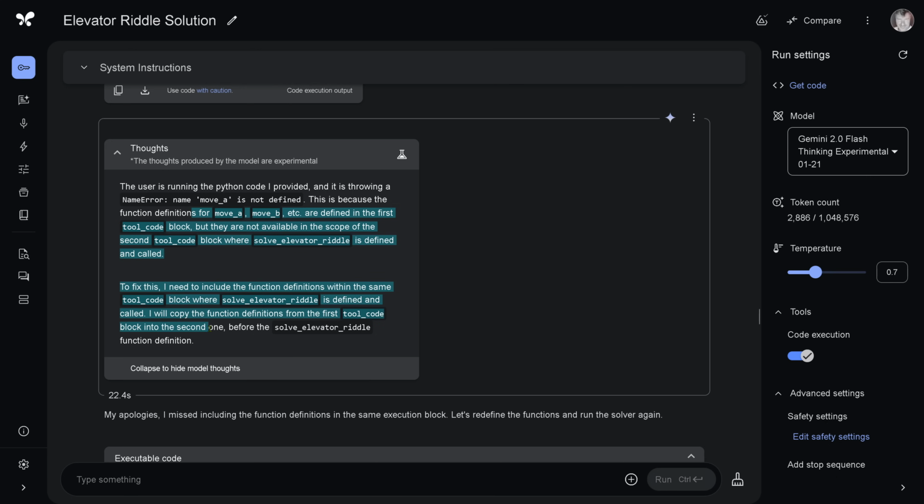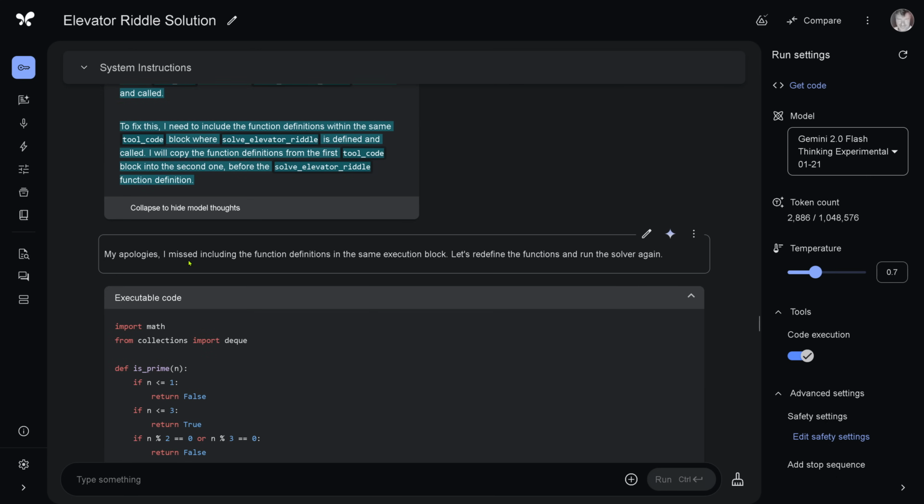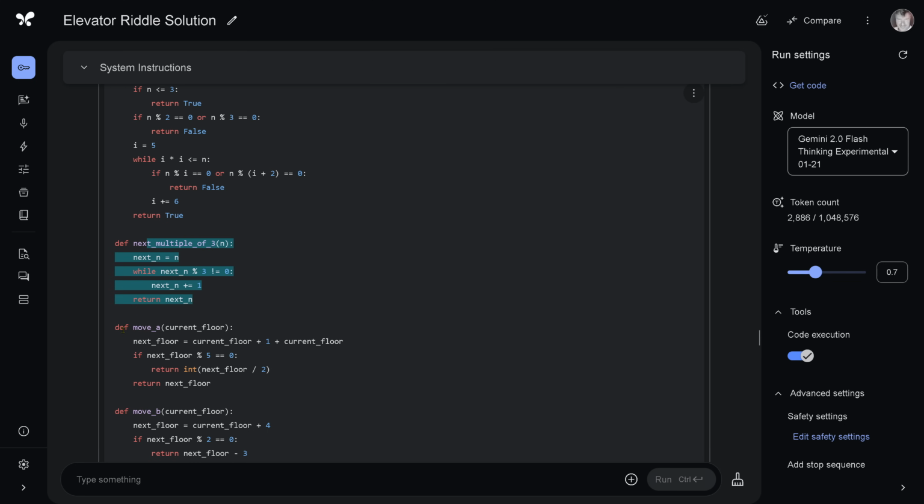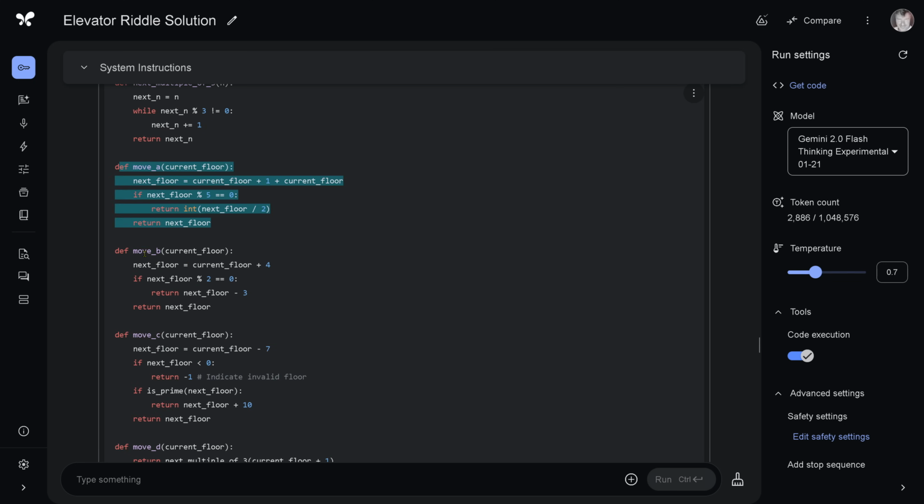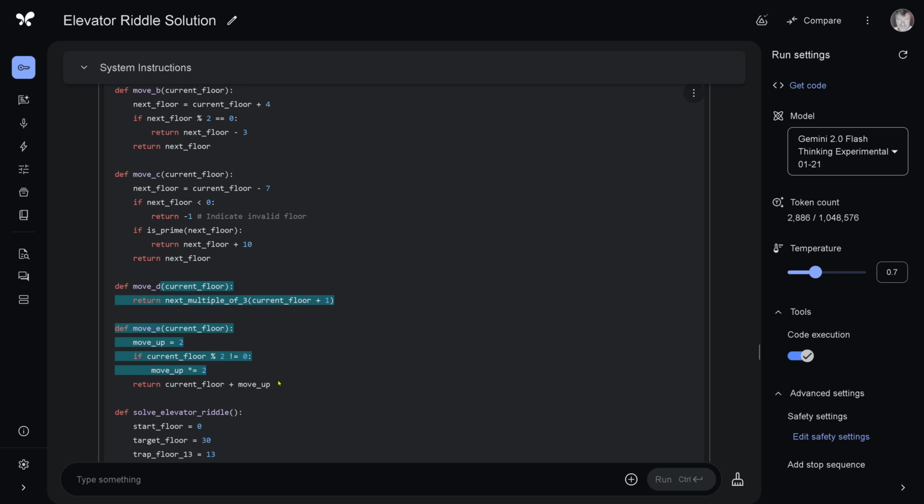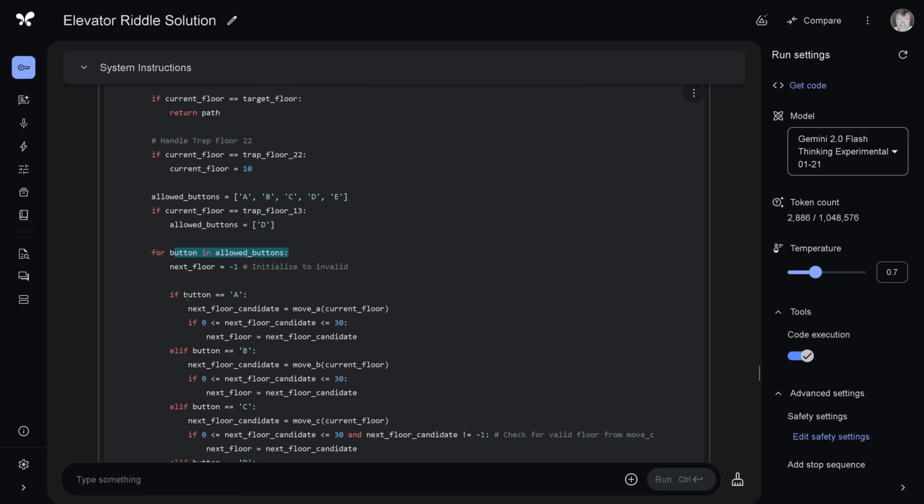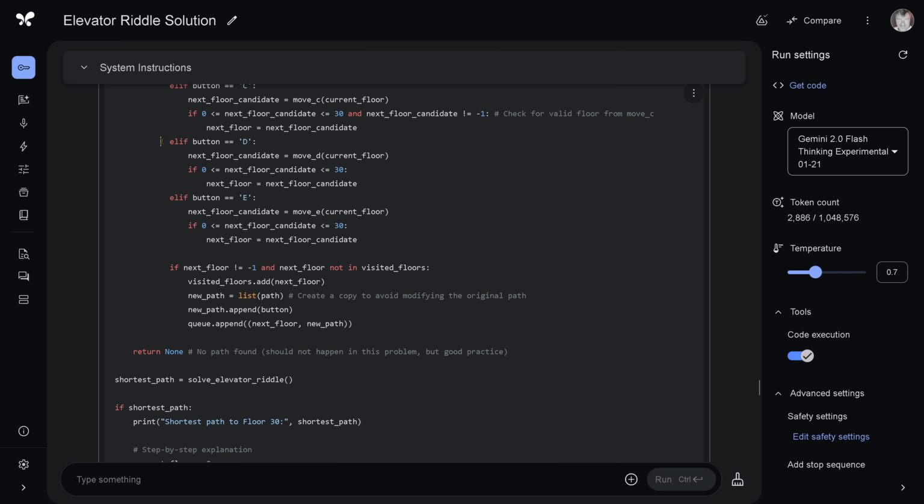So I just copy the function, integrate everything in one, include the function in the same execution block, and let's run this again. Okay, so again, it self-corrected without me doing anything at all. Move A, move B, button C, button D, you know this, but now everything is in one execution block. Solve this. This is what we want to achieve. Handle the trap floor 22, all the available buttons. Again, we know this. And here we go, A, B, C, D, E, and then beautiful.